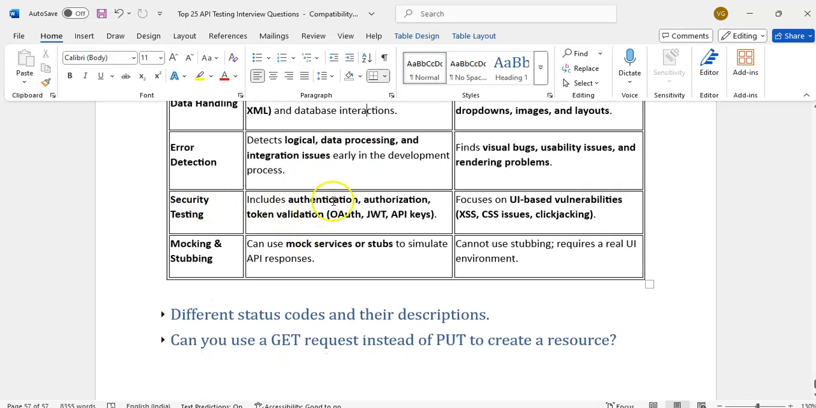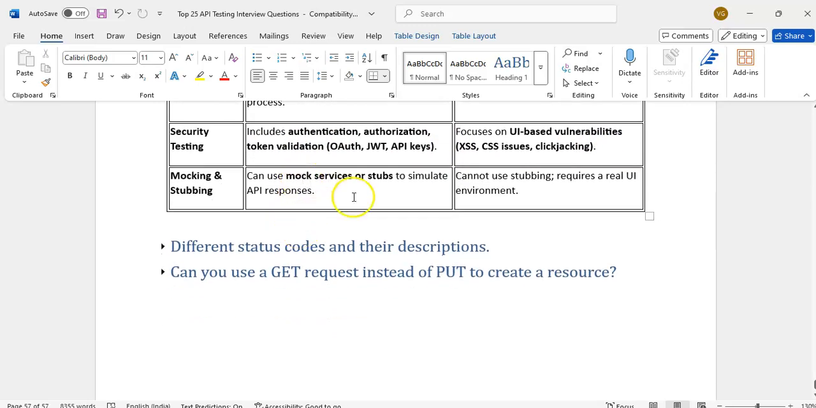Security means it will have authentication here. API will support different types of authentication. In UI, developers will deal with XSS, CSS issues, clickjacking. There are some vulnerabilities to achieve it. They will use JS scripts for security.